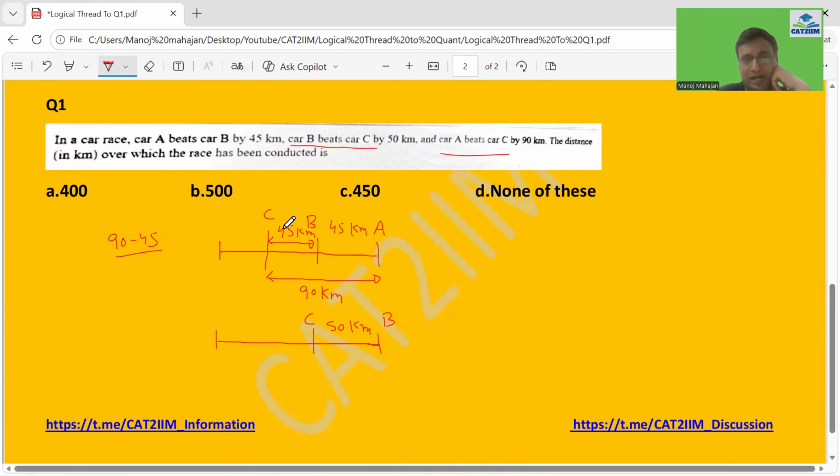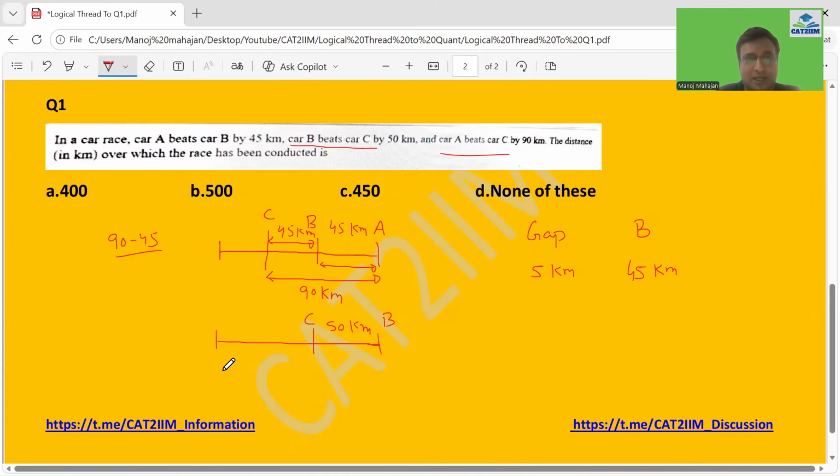So from 45, it became 50 when B reached the finishing line. So the gap between B and C got increased by 5 kilometers, and for that B has to travel how much distance? B has to come to the finishing line. So B has to travel 45. So can I say for the gap to increase by 5 kilometers between B and C, B has to travel 45.